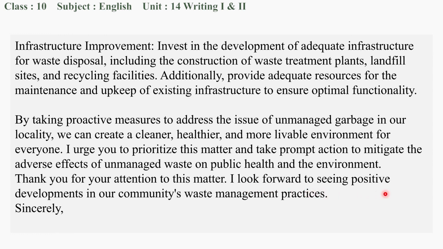I look forward to seeing positive developments in our community's waste management practices. Sincerely, and then you can mention your name. So in this way, you can write this letter. You can shorten this a little bit as well.